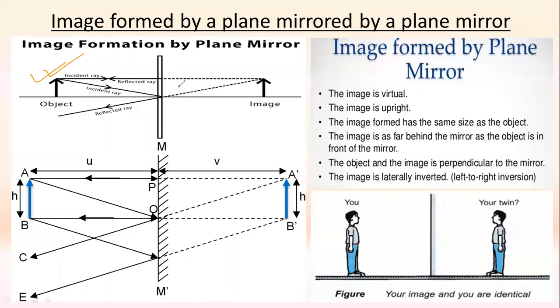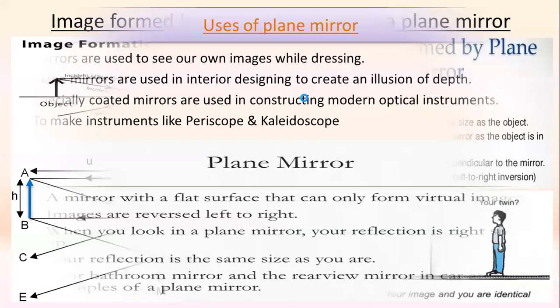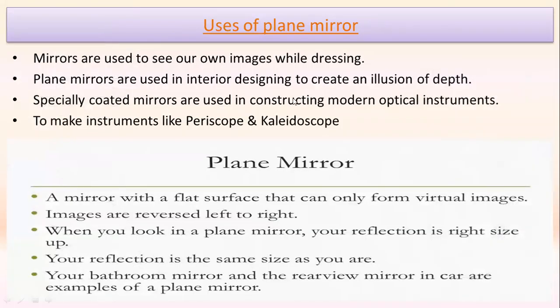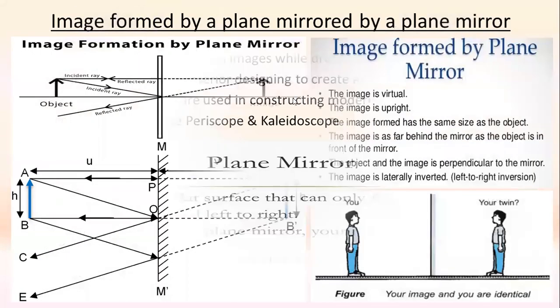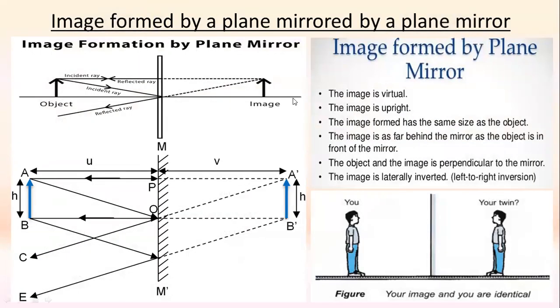So in the book there are a little bit confusing figures given, but I will suggest that you go for this image. It is a neat and clean diagram by which you can easily draw or represent the image formation by a plane mirror. Now, when the image has been formed by a plane mirror, then we have to go for its properties also. What are the various properties by which we can distinguish the different qualities of the images? So let's see that, and then we will go for the uses of the images also.